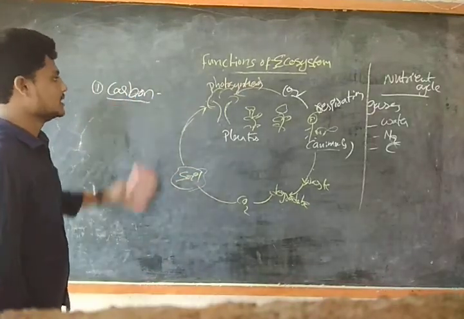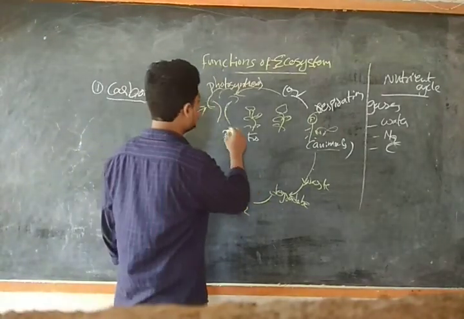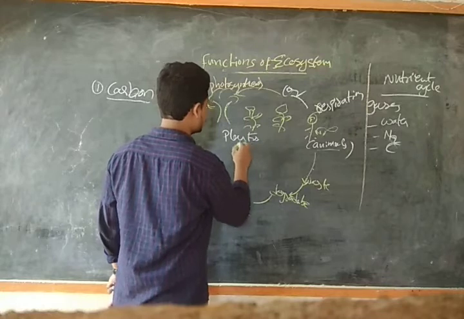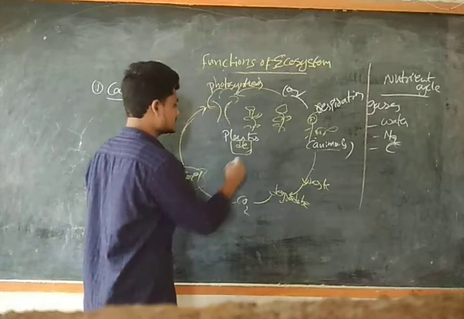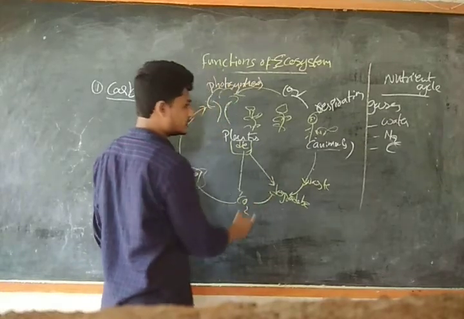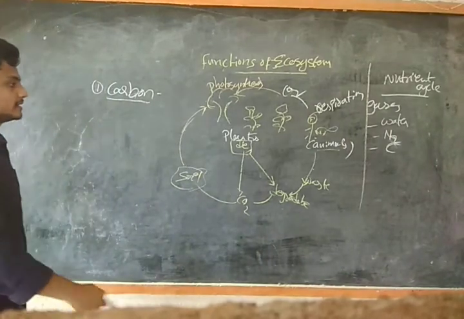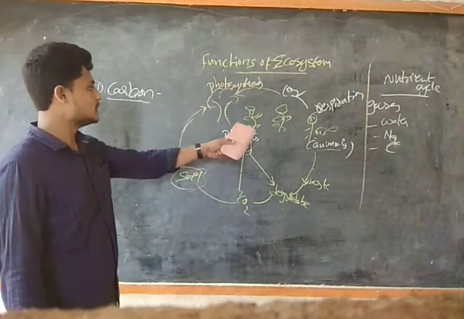So carbon dioxide, and in a few things, animals also die, guys. So this will also release the carbon dioxide and they are going to degrade. The plants and the animals will die, guys.